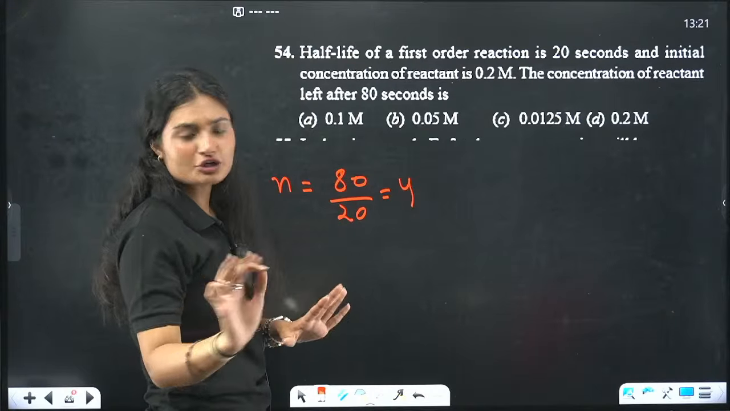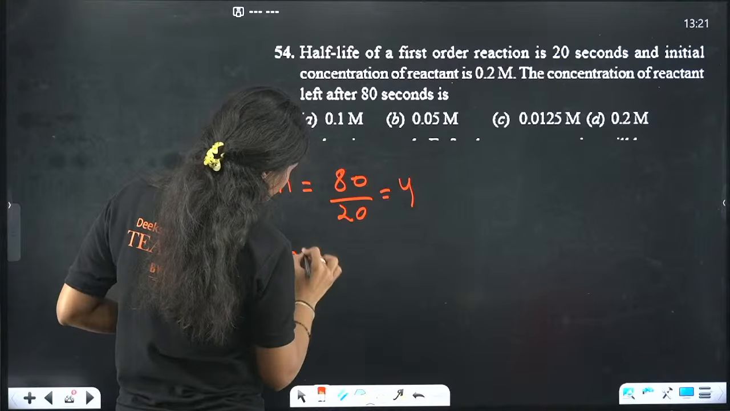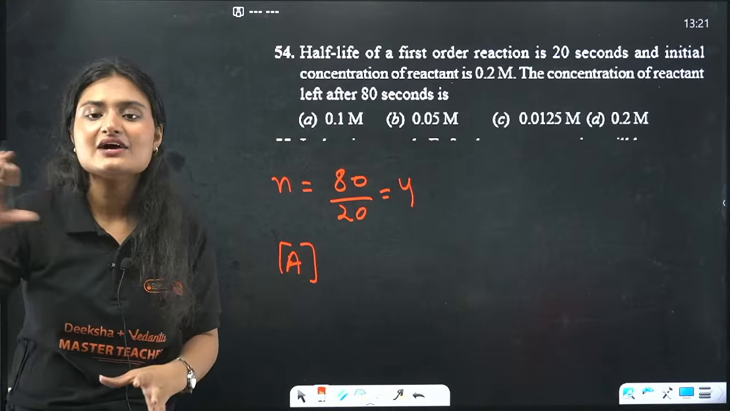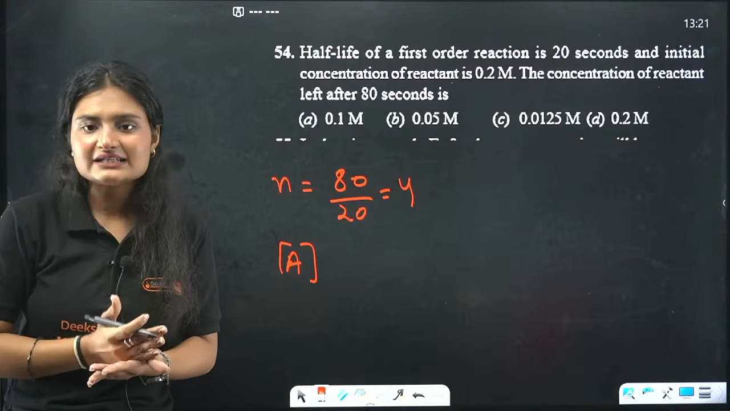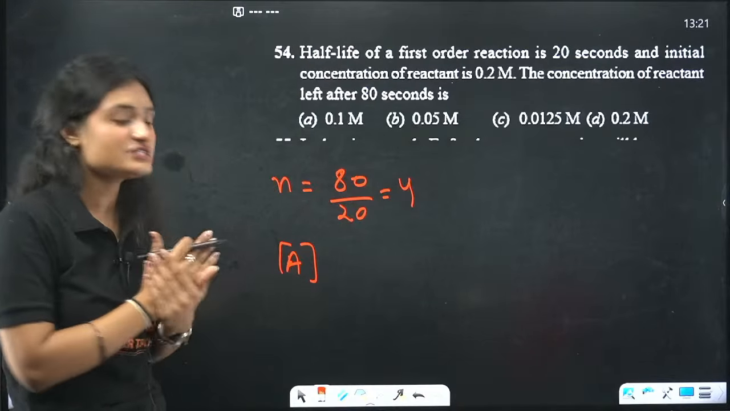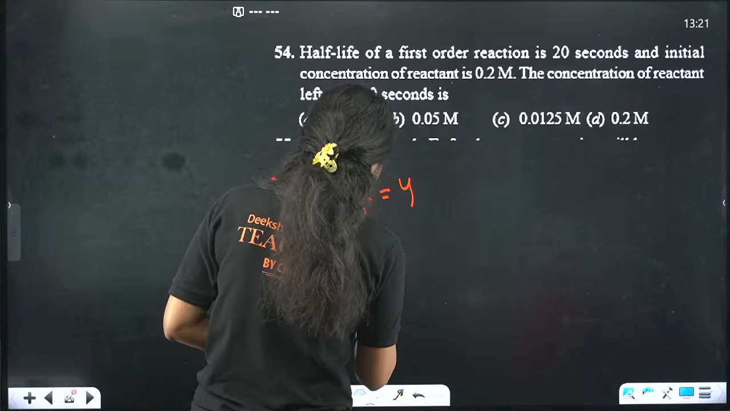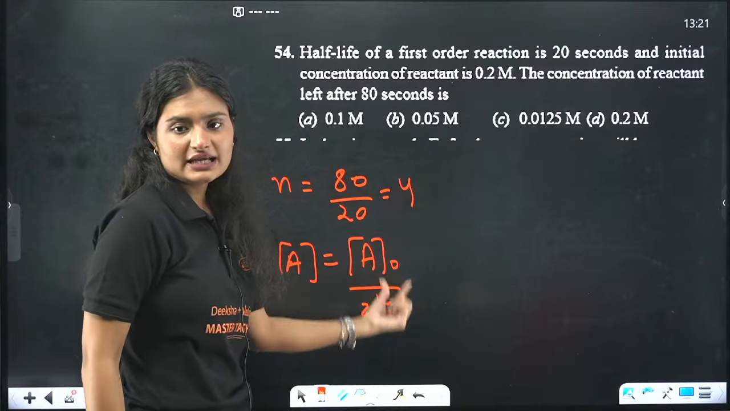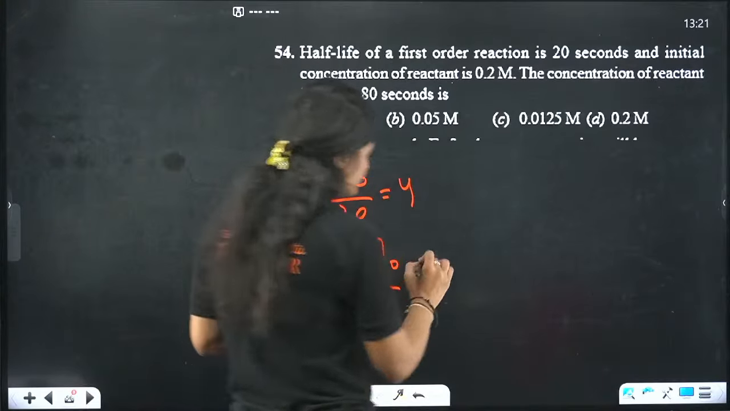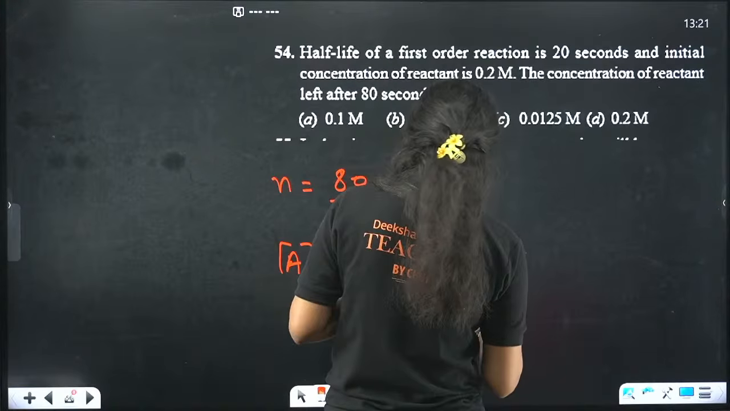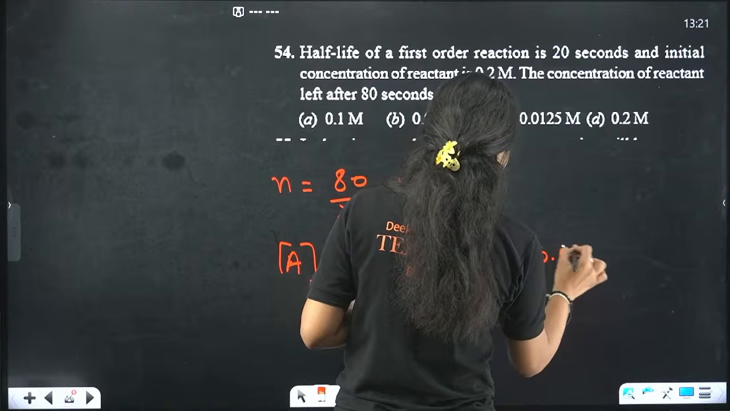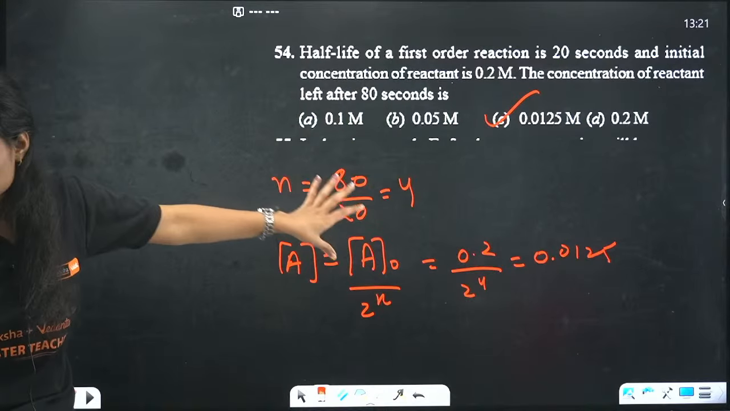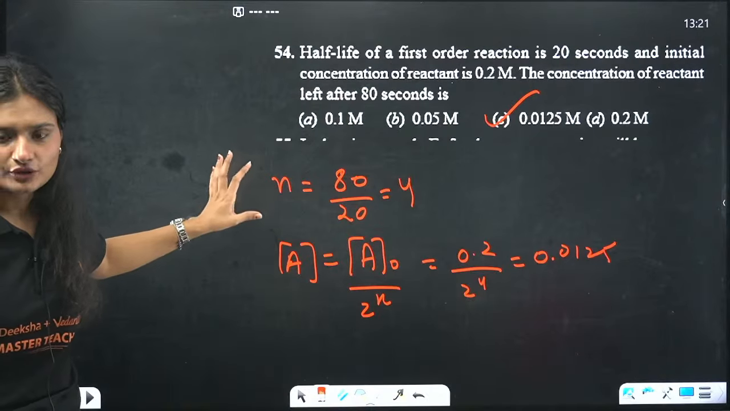I'll just tell you one formula. If you want to calculate the concentration of reactant left at n half-lives, it is equal to A naught, the initial concentration of reactant, divided by 2 raised to power n. N is the number of half-lives. So initial concentration is 0.2 by 2 raised to power 4, which is 0.0125 if you calculate it, option C.